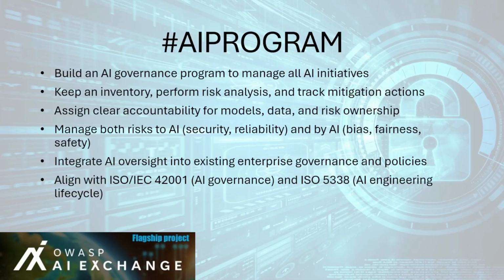An AI program should be embedded into existing governance structures, extending existing processes such as policy management, risk analysis, and impact assessments to include AI systems. This helps organizations avoid reinventing the wheel. They evolve their current systems to cover new AI-related risks. It's important to recognize that governance is not just about risks to AI, like model poisoning, drift, or security breaches, but also risks by AI, such as bias, discrimination, safety issues, or privacy violations that impact people and reputation.